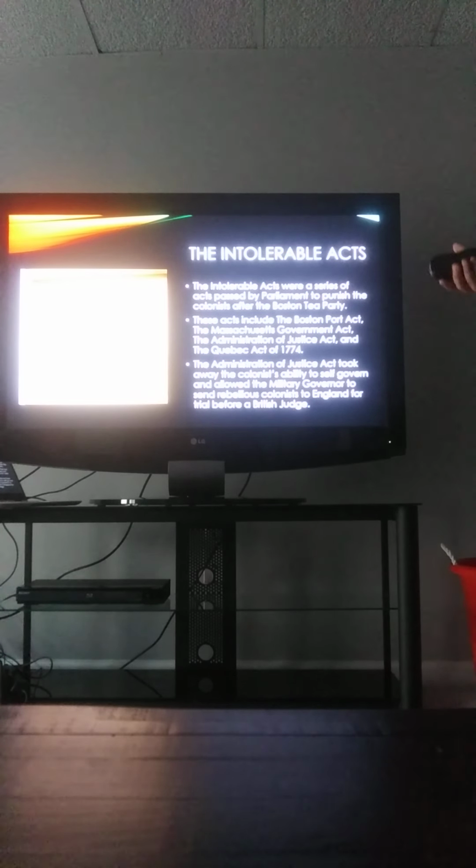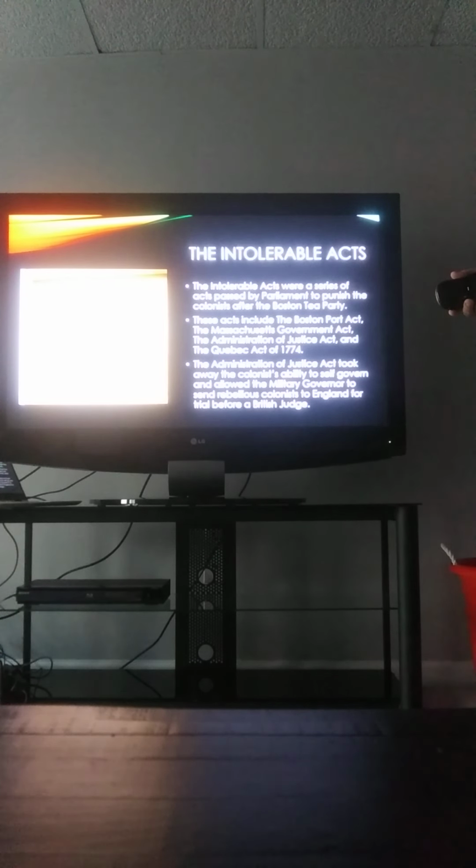The Intolerable Acts. The Intolerable Acts were a series of acts passed by British Parliament to punish the colonists after the Boston Tea Party. These acts include the Boston Port Act, the Massachusetts Government Act, the Administration of Justice Act, and the Quebec Act of 1774, as well as the Quartering Act.